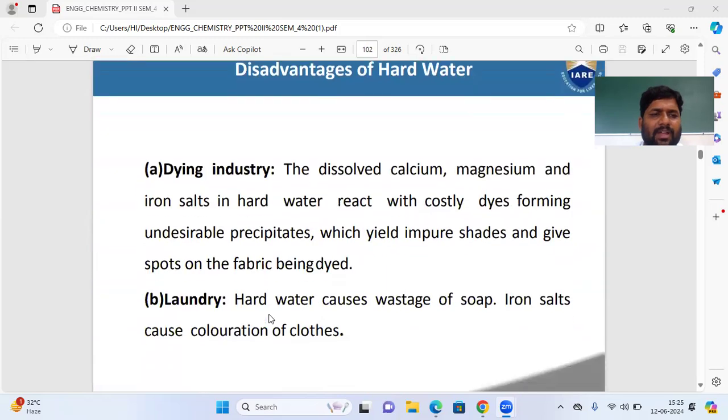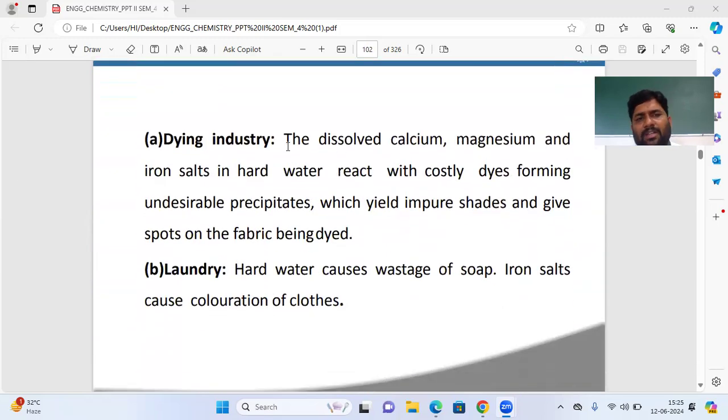Okay. Next, the dyeing industry. The dissolved calcium, magnesium and iron salts in hard water react with costly dye, forming undesirable precipitate which yields impure shades and gives spots on the fabric being dyed. So same problem.